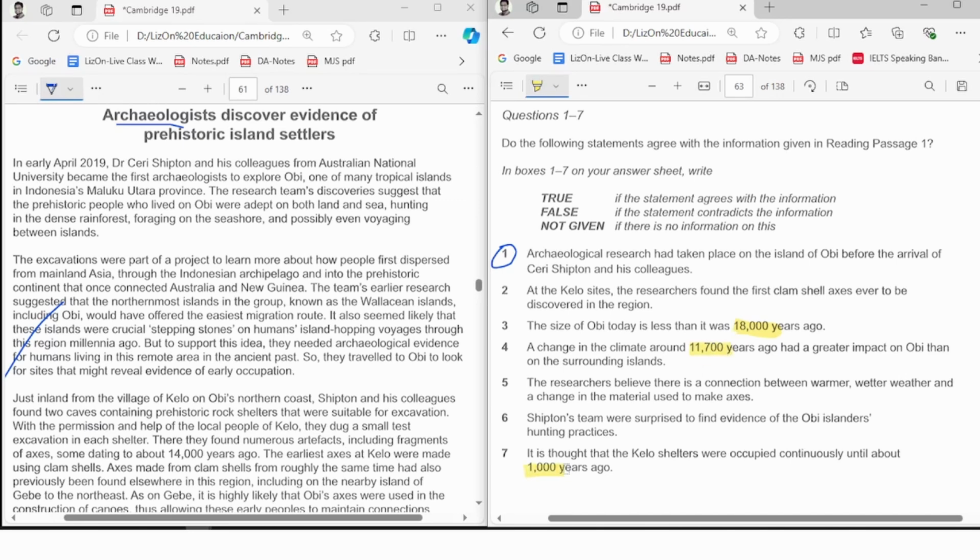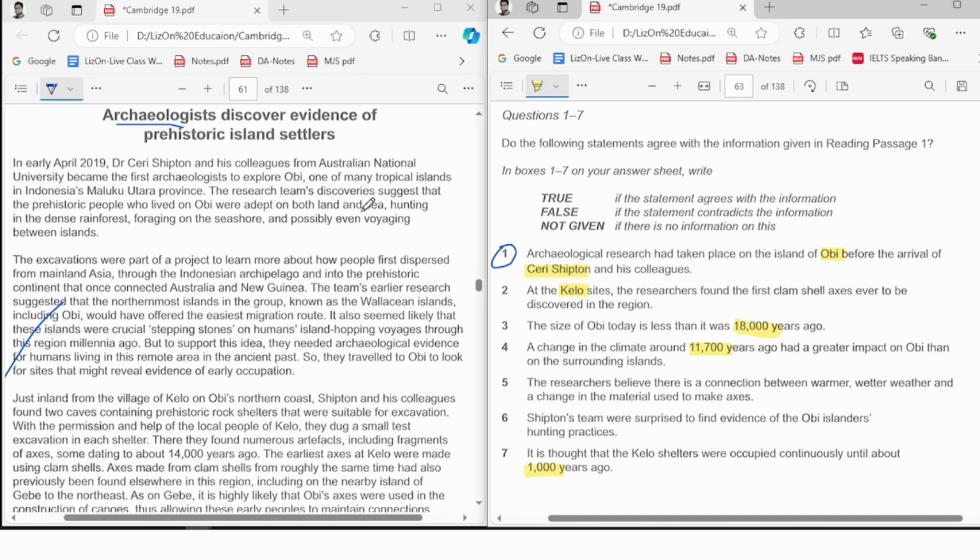11,700, 1,000. So there are 3 numbers out there. I'll try to find these 3 in the easiest time possible. And then there are some other words. There is a proper noun, Obi, Cherishimton, and then Kelo. This is another word you should find very easily, because it is a proper noun. And there is another Shimpton. These are the words you can try to find in the quickest time possible. Let's go and do that.